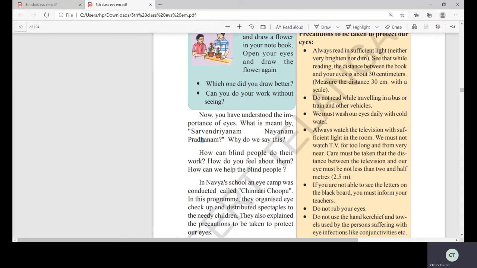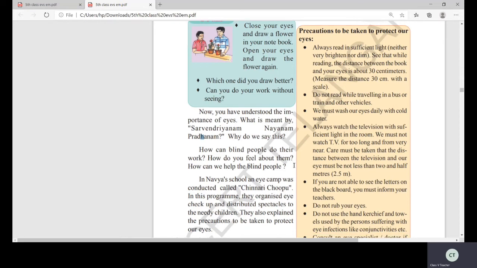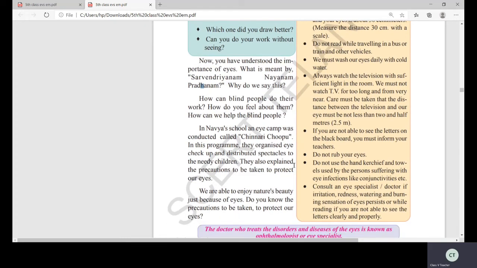So in this program, they organized eye checkup and distributed spectacles to those having an eye problem, the needy children. And recently, last year also, our Telangana government gave spectacles to most of the people, isn't it? For every white ration card holder, they got the eye checkup and they also got the spectacles. Okay. And they also explained the precautions to be taken to protect our eyes. So we are telling Sarvendriyanam Nayanam Pradhanam means how to protect our eyes. Such important eyes, how we have to protect. Yes, children, we have to protect.